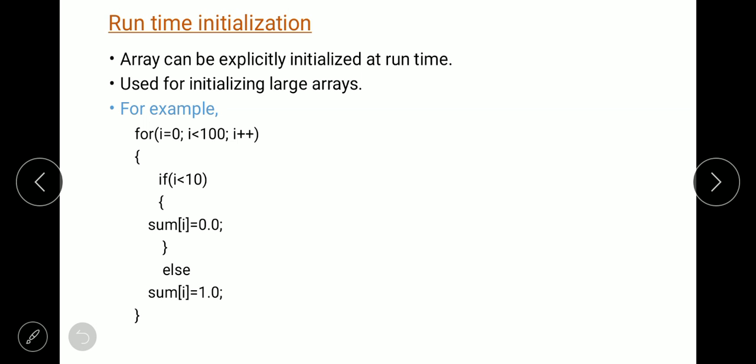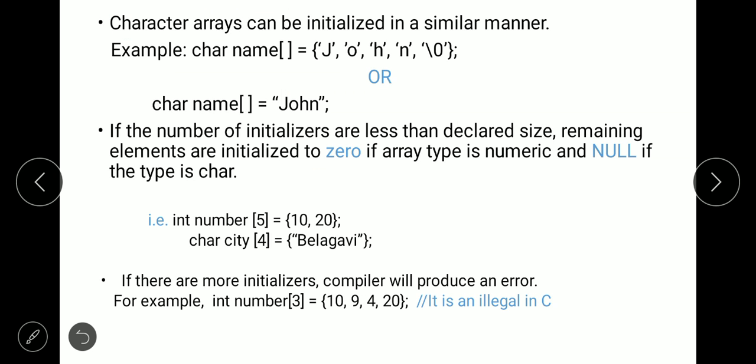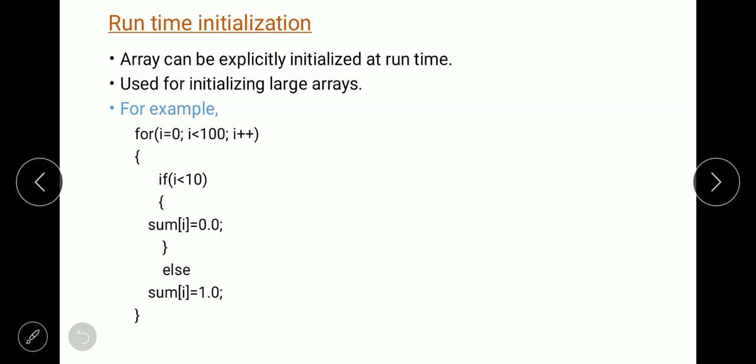Then are you going to individually initialize all those 100 elements? No, that is not possible, right? Or if it is 1000, are you going to sit and initialize those 1000 elements individually? No, that is not possible, right? That's why there is a provision for initializing the array at runtime, that is by using a for loop. We can also use a while loop or do while loop for initializing. Yeah, here in this example we are using a for loop.